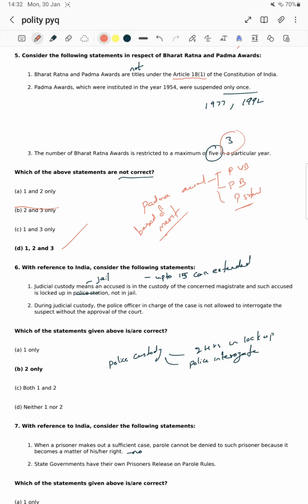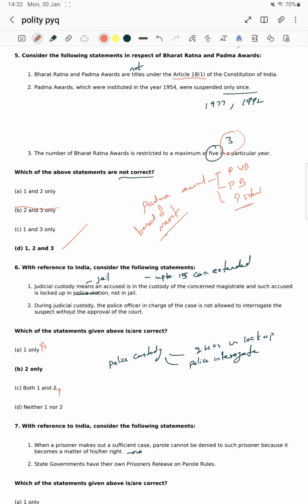Next, let's see statement 2. During judicial custody, the police officer in charge of the case is not allowed to interrogate the suspect without the approval of the court. When he is in jail, he has to take permission of the court. When he is in police custody, in a police station, he has his own powers to interrogate the person.